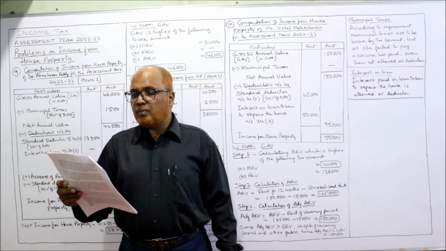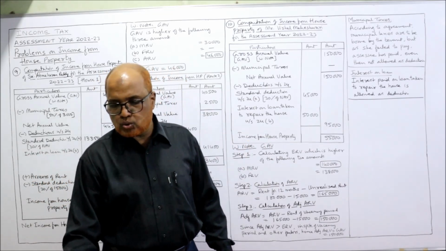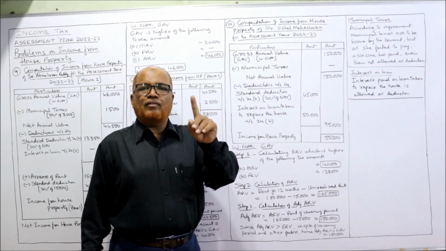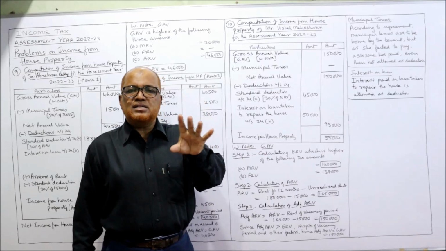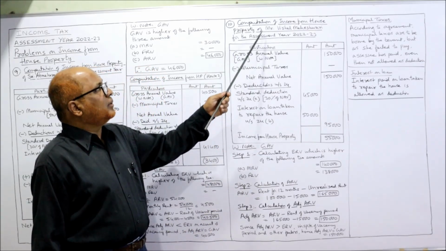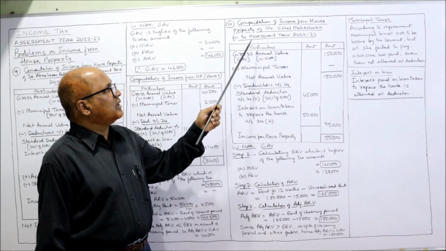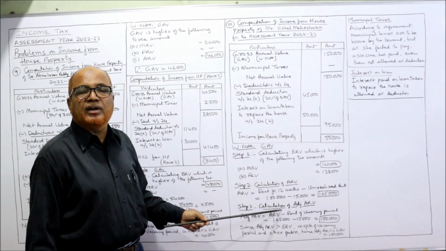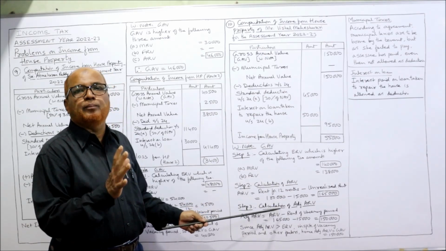Compute the income from house property of Mr. Vishal Maheshwari. That's all. One new point is there. During the year, 1 month unrealized rent and 1 month vacancy period. So how to start? See here. Computation of income from house property of Mr. Vishal Maheshwari for the assessment year. GAV, this gross annual value we have to compute in working note. This is the only difficult point.